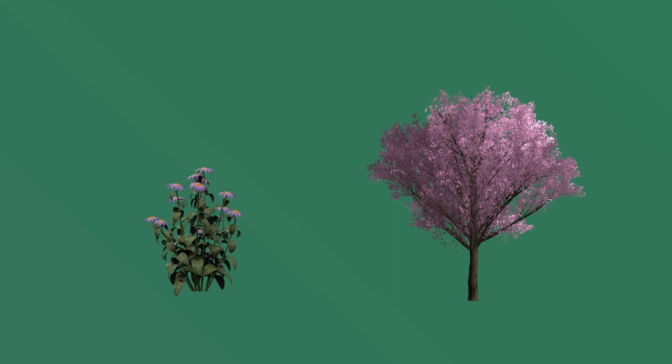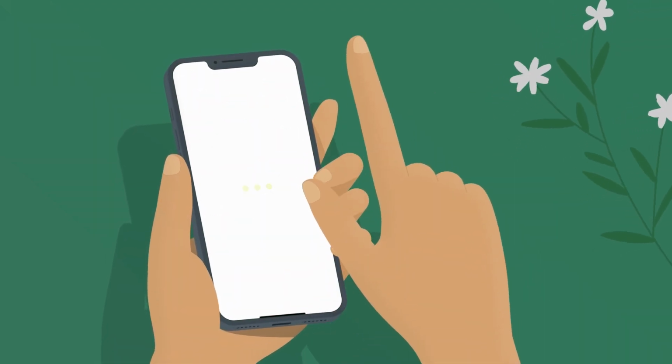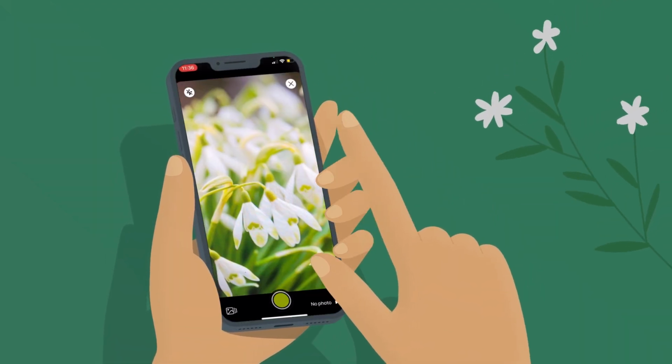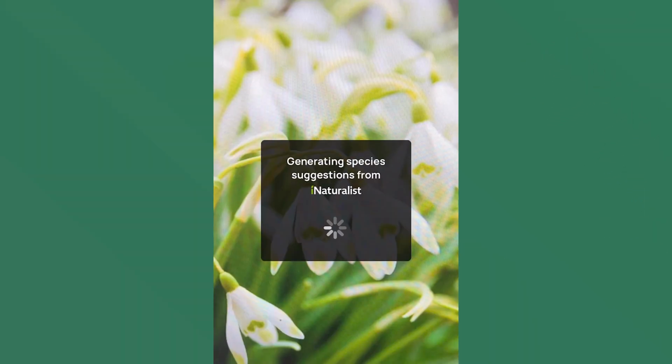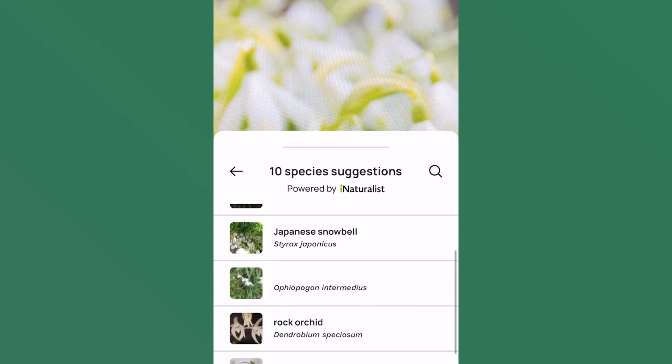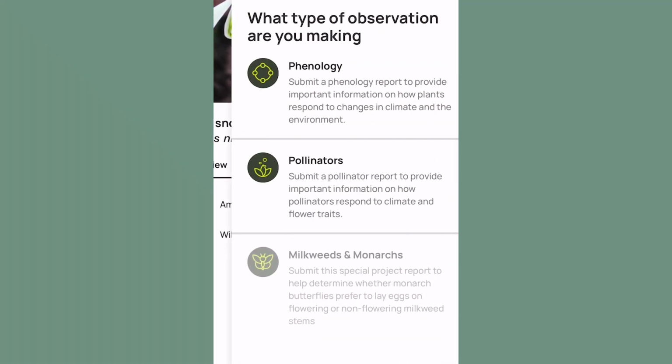Most people observe wildflowers or deciduous trees because these groups tend to be easier to identify and the phenophases are recognizable. It is easiest to make an observation on a species of plant you already know, but if you aren't sure, we can help. When you take a photo of your plant, our technology will give you some potential species suggestions. Once you've correctly identified your plant, you'll start making your observation.